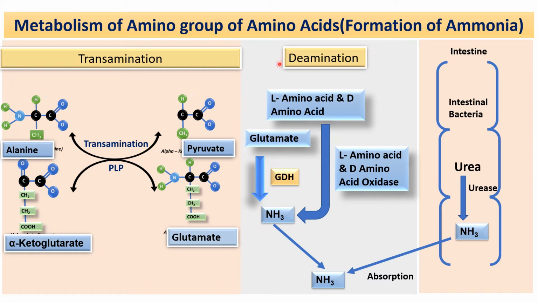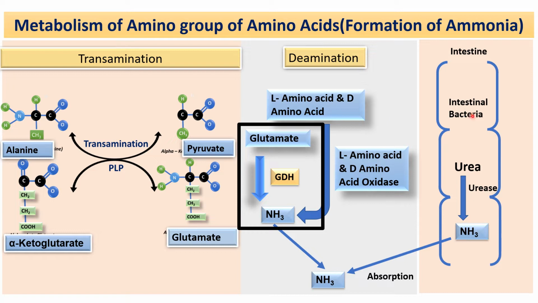Similarly, by the process of oxidative deamination, by the action of the enzymes L amino acid oxidase and D amino acid oxidase on L and D amino acids respectively, you will get ammonia. And again, we have another pathway, that is non-oxidative deamination, where you will get ammonia. So here you can see this is the conversion of glutamate to ammonia. This pathway is a major pathway, and the other pathways are minor pathways.